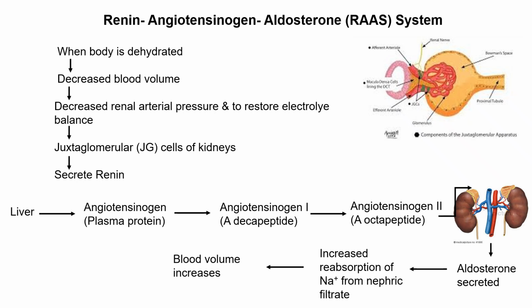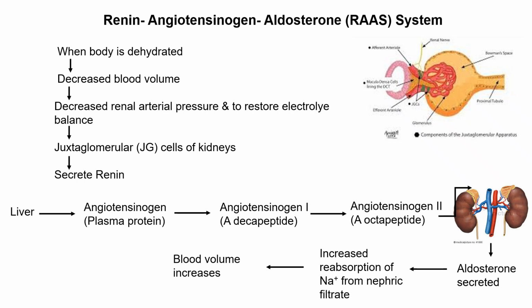So under the condition when the body is dehydrated, when there is scarcity of water in the body, at that time, as we just saw, blood volume has decreased, osmolarity has increased, the blood has become thick. So when blood volume is low, basically the renal arterial pressure has decreased, right? Because viscosity increases, and to restore this electrolyte balance, to restore the sodium balance in the body, there are the juxtaglomerular cells of the kidney.